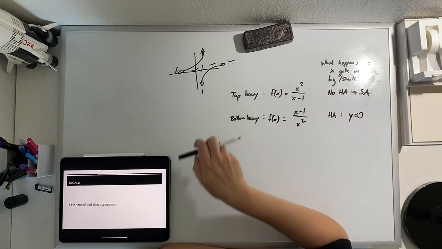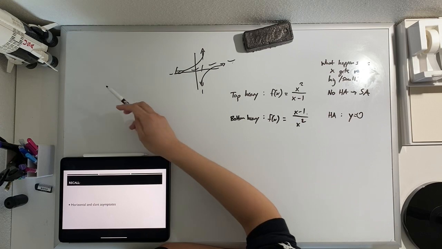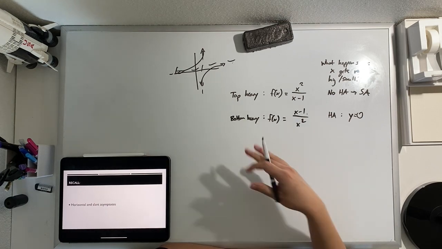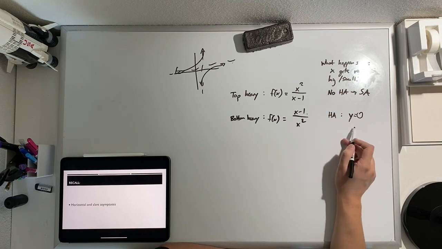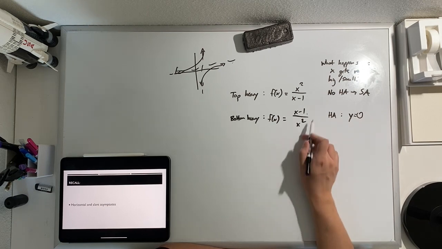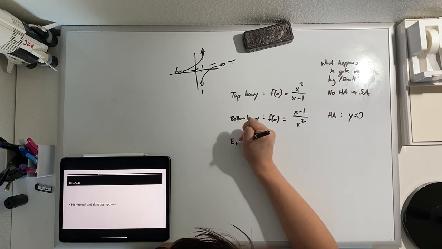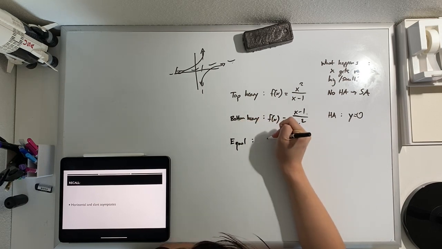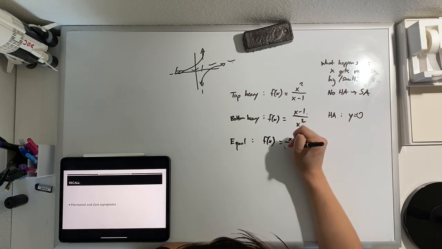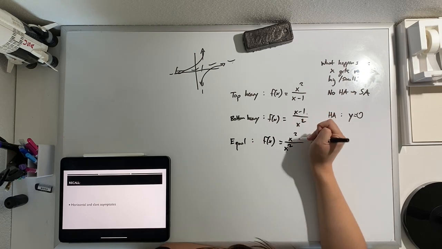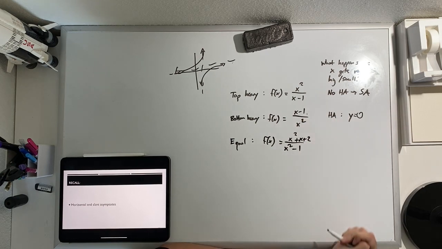Okay, and that's because as we get really large or really, really small, same idea works here, it's just negative. But it's being squared, so it does the same thing. Then we're approaching 0 for our function value. And the last case we had was what happens when we have an equal function. In other words, what happens when the degree of the numerator and the denominator are the same. Okay, I'm going to switch this up here. I'm going to say plus x plus 2 all over x squared minus 1.